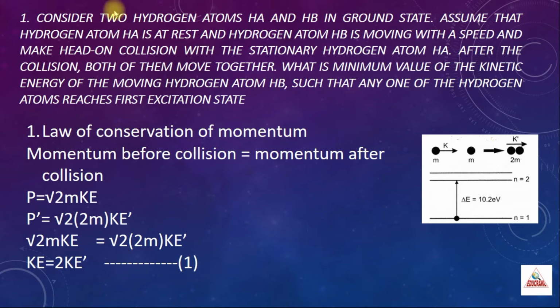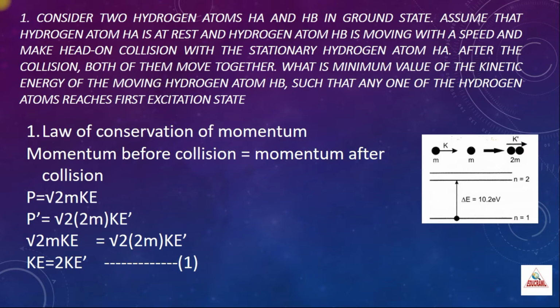The first problem is: consider two hydrogen atoms Ha and Hb in the ground state. Assume that hydrogen atom Ha is at rest and hydrogen atom Hb is moving with a speed, and it makes a head-on collision with the stationary hydrogen atom Ha. After the collision, both of them move together. What is the minimum value of kinetic energy of the moving hydrogen atom Hb such that any one of the hydrogen atoms reaches the first excited state? So what you have to find is the minimum value of kinetic energy of the hydrogen atom.